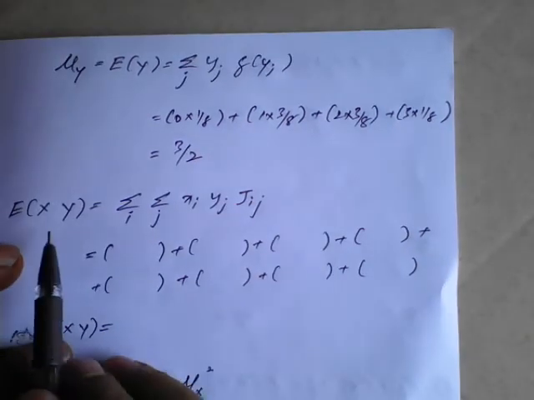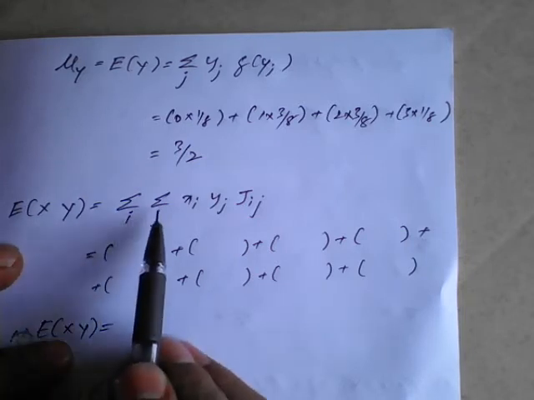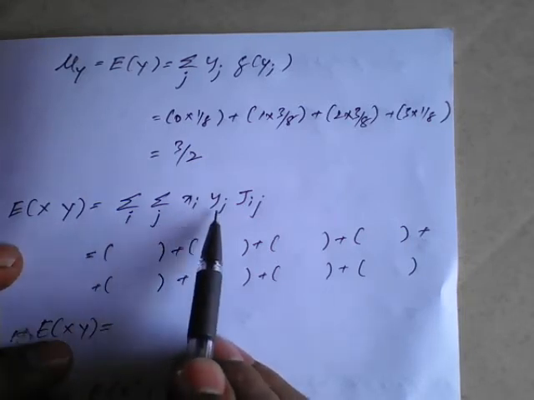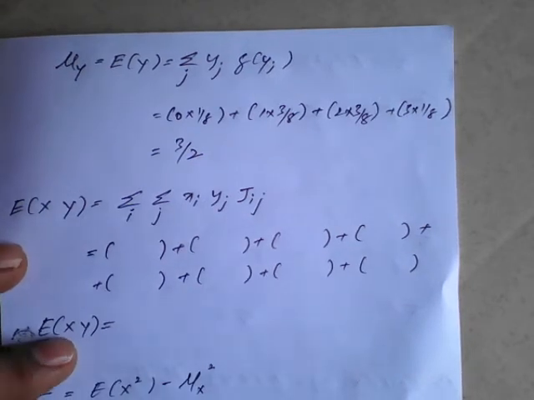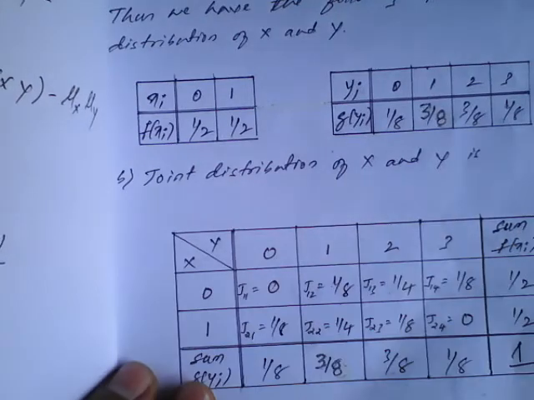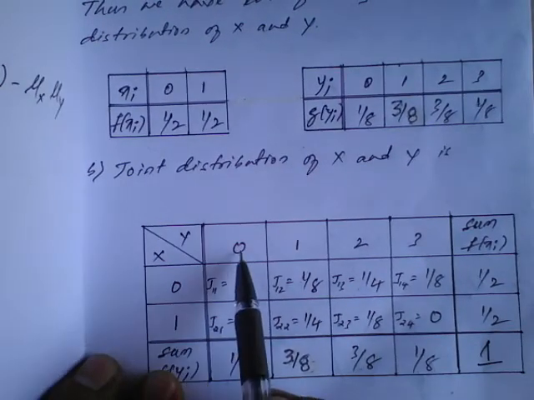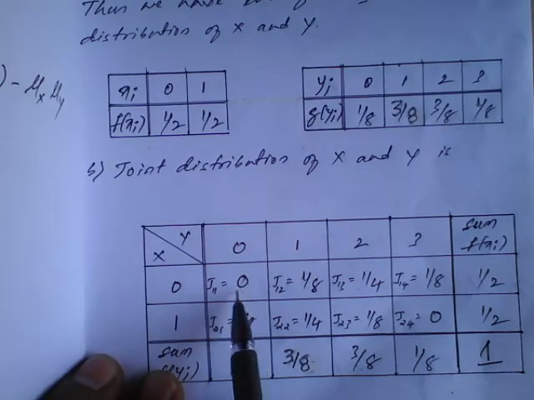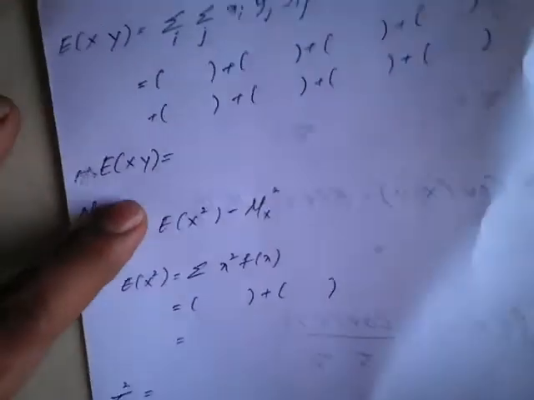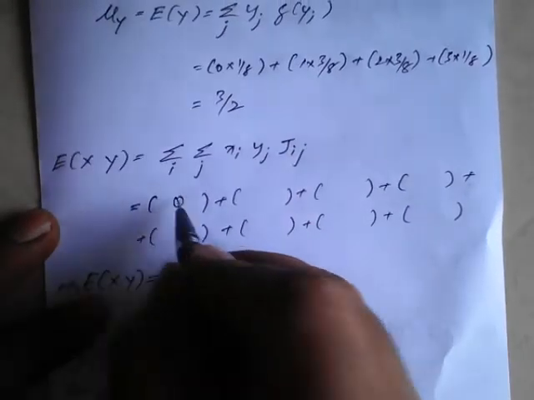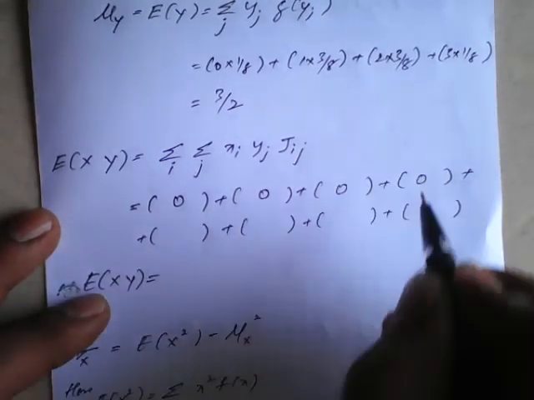Now we'll calculate the expectation of xy, that is summation of i, summation of j, xi, yj, f of ij. So we'll fill this and we'll calculate. But just see here, from the main table we need to work out here. So it is nothing but 0 into 0 into 0 is 0. 0 into anything is what here? 0. So first row completely becomes 0. So I'll write directly here. So this is also 0, 0, 0, 0.